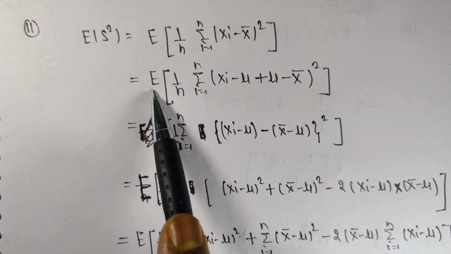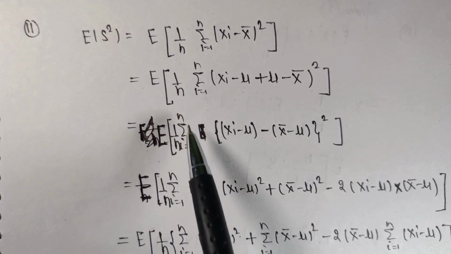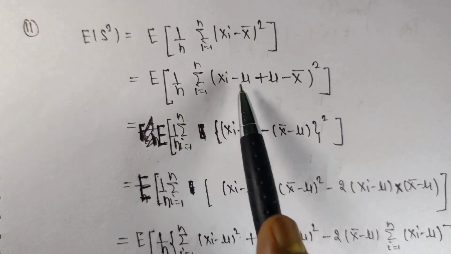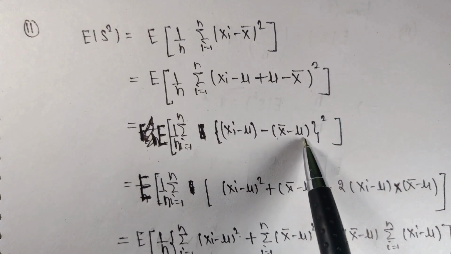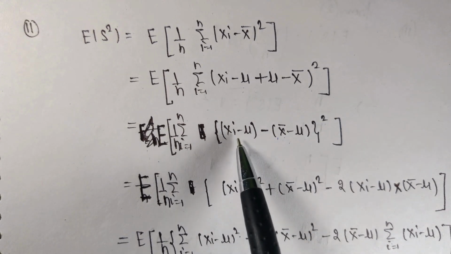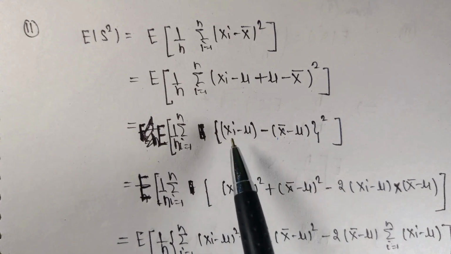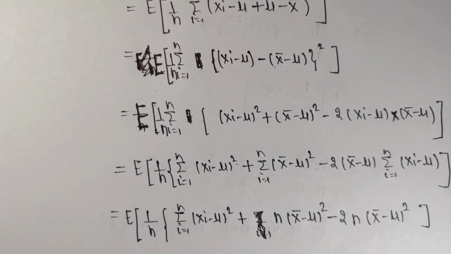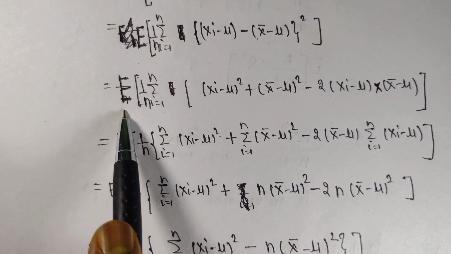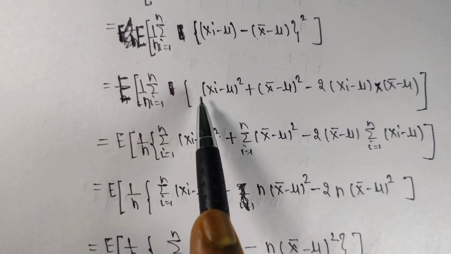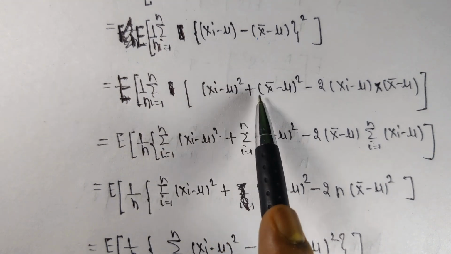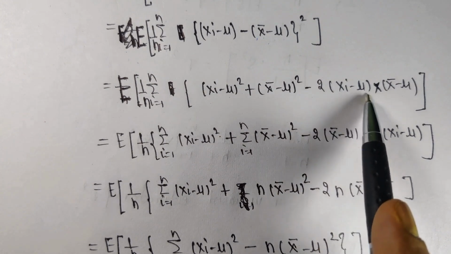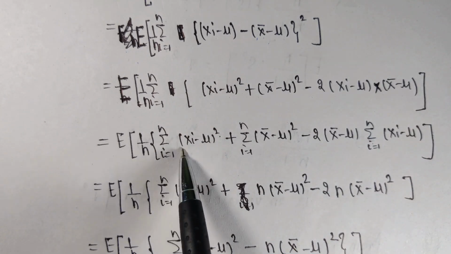Expectation sign, expected value is outside, 1 upon n summation i going from 1 to n. First term is xi minus mu and second term is x bar minus mu. Just taking minus outside, then you can write it x bar minus mu and whole square. Okay, now open the square of this quantity. So first term square plus second term square minus 2 times first term into second term by formula. So now you can see here what we have. Expected value 1 upon n i going from 1 to n summation xi minus mu square plus x bar minus mu square minus 2 times xi minus mu into x bar minus mu. Then take summation sign inside.